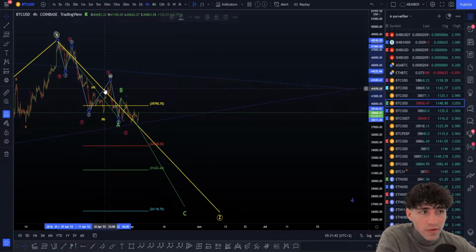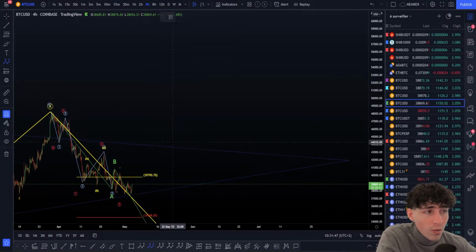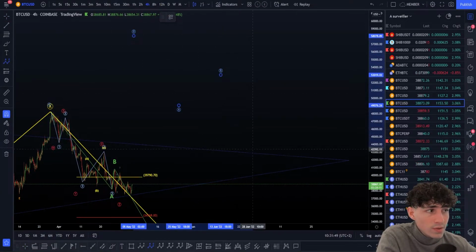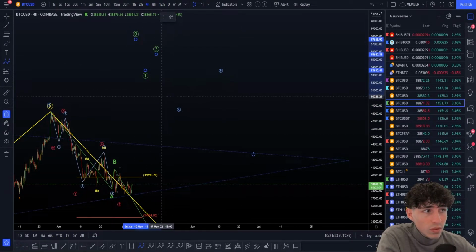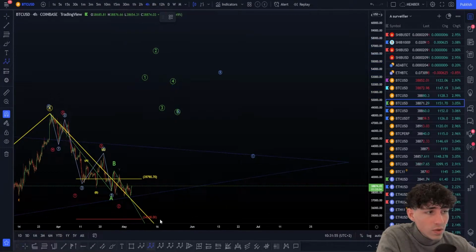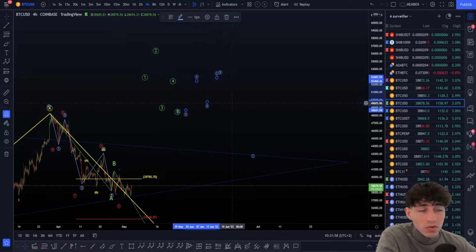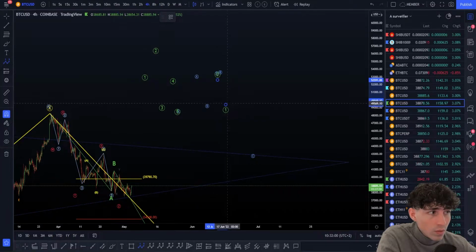Now, if we are in sideways here, we have in that case an A wave of a zigzag, a B wave, and a C wave. What is an ABC zigzag? You can learn that, by the way, on the website for free, but it's an A like this, a B and a C. In the A wave, you have a wave 1, 2, 3, 4, 5. In the B wave, you have an A, B, C, or a correction wave. In the C wave, you have 1, 2, 3, 4, 5.